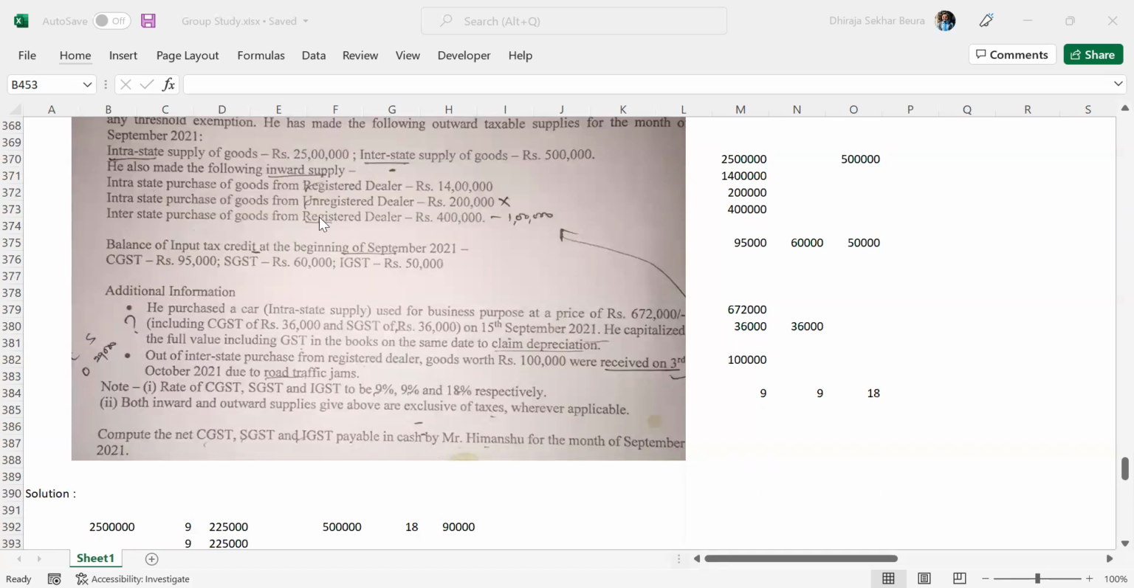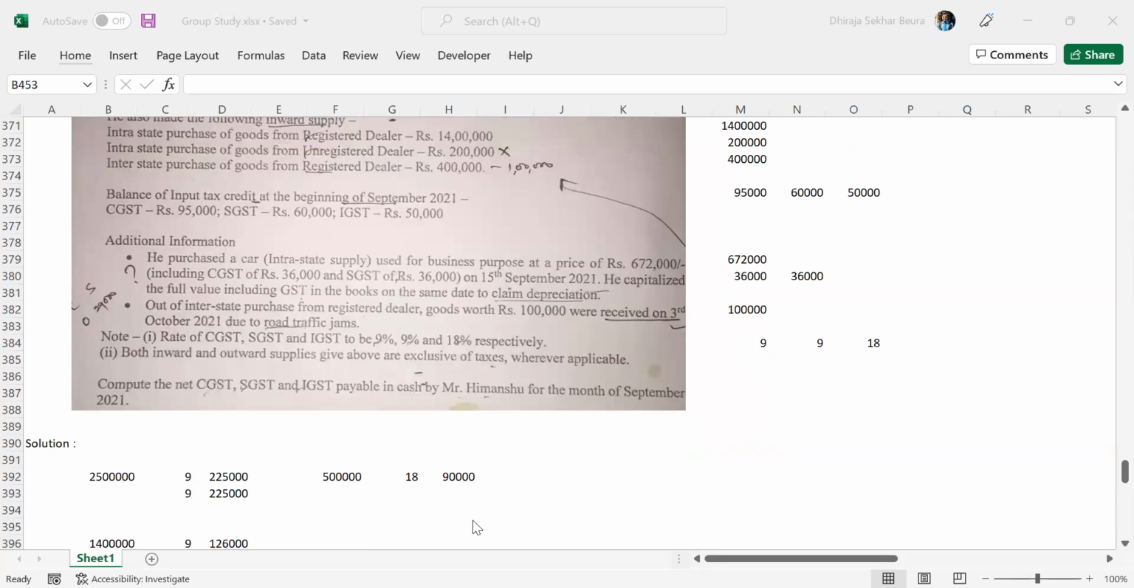First of all, on 25 lakhs of intrastate supply of goods, 9% CGST and SGST comes to 2,25,000 each. This is the liability. Interstate supply of goods, similarly 5 lakhs at 18% because it is interstate, that means IGST will be applicable, which comes to 90,000. So we now know CGST liability and SGST liability are 2,25,000 each, and IGST liability is 90,000. No questions there. Very easy.